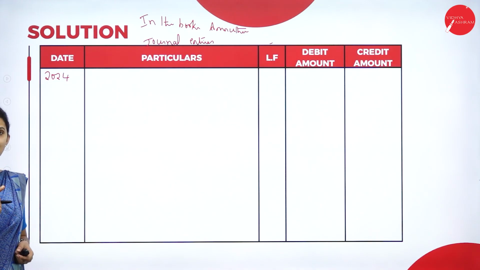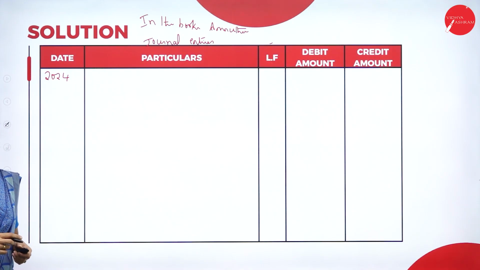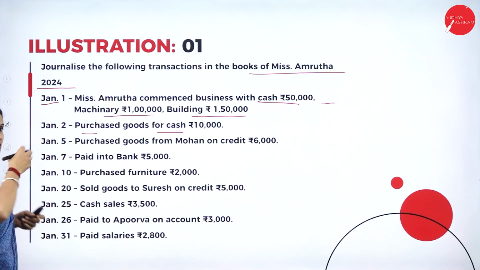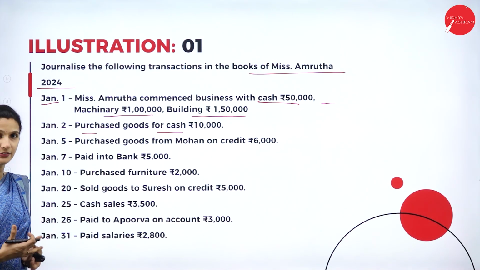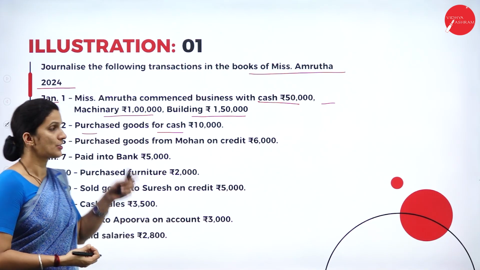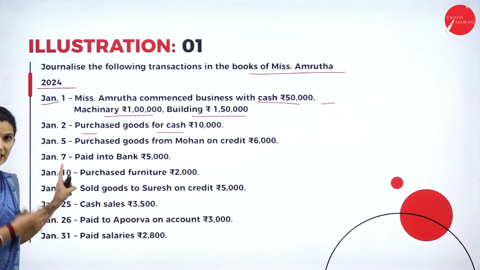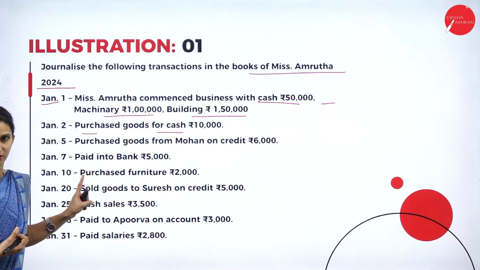So for the year 2024, for the month of Jan, we are passing the journal entries. Now we'll see the chronological order. Whenever we pass the journal entries, we pass them in chronological order. So each day, whatever transactions we had, for each of those transactions we'll pass the journal entries.